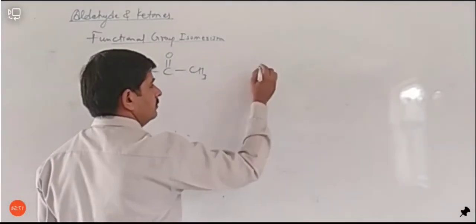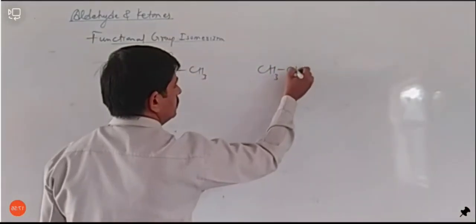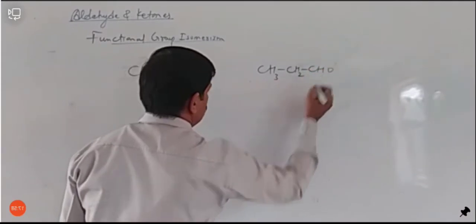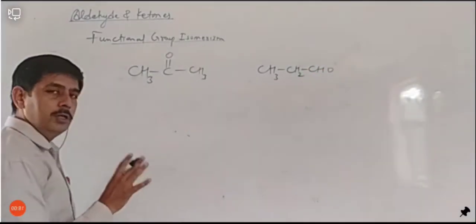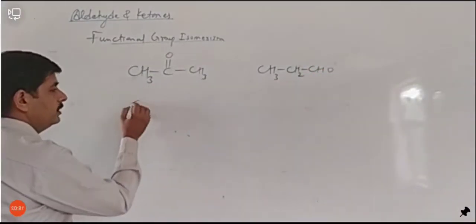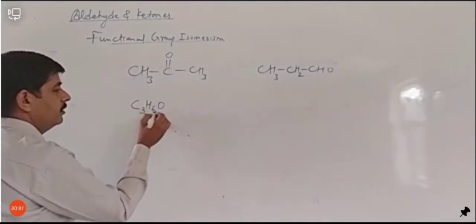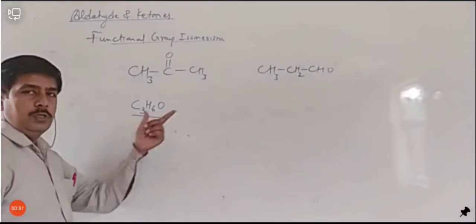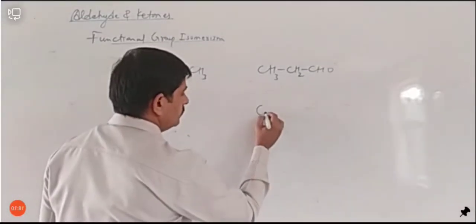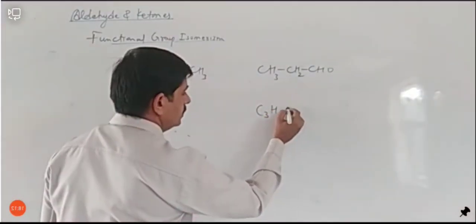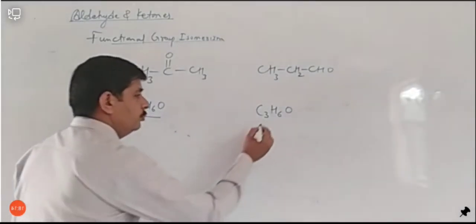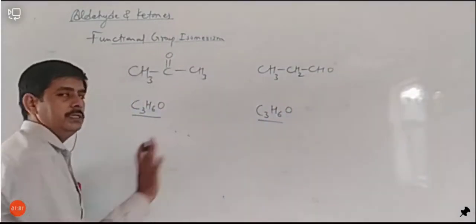Again we have CH3, CH2 and CHO. Now we can write the molecular formula of them. We have 3 carbon, 6 hydrogen and 1 oxygen. Just see it, we have 3 carbon, 6 hydrogen and 1 oxygen. So in both compounds the molecular formula is the same.